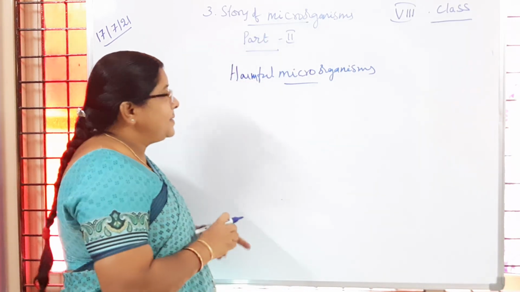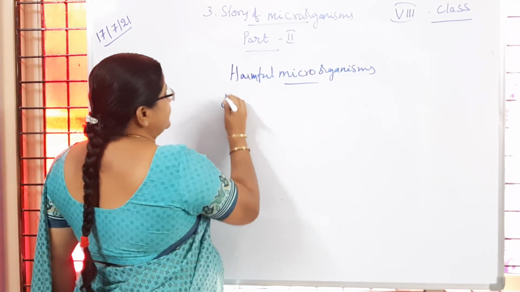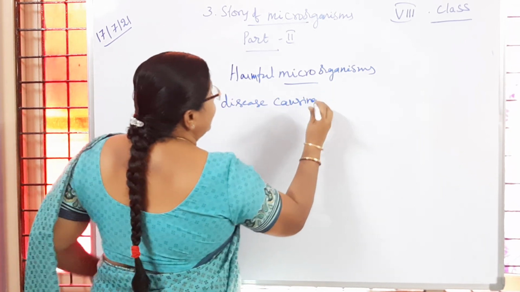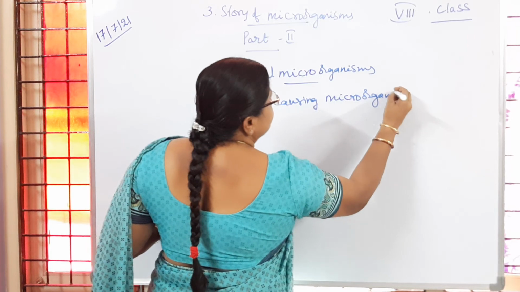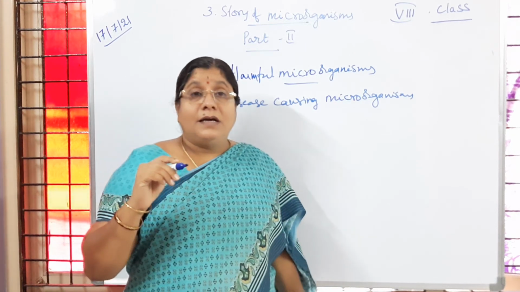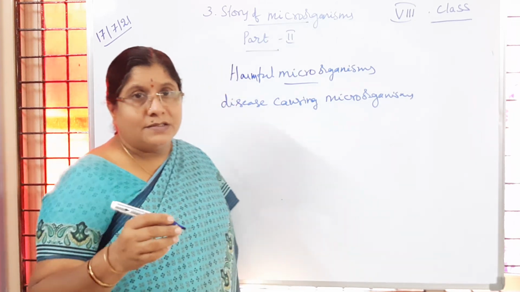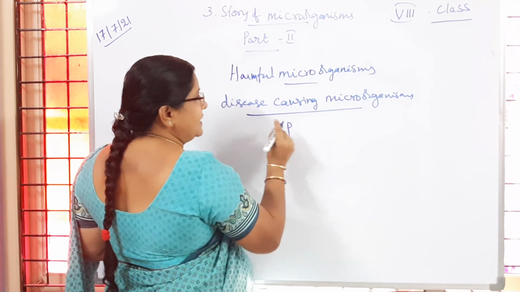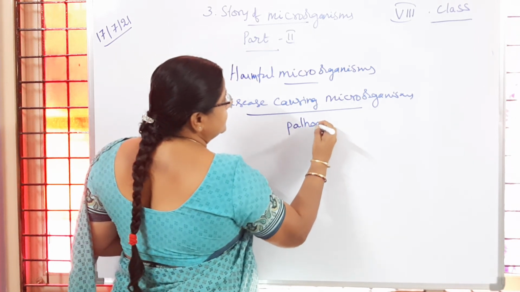So now you have to remember some points here. What are they? The disease causing microorganisms. What do we call them? Disease causing microorganisms, or organisms which are responsible for diseases in other organisms. So if microorganisms or any other organism are responsible for the cause of disease, they are called pathogens. Very important.